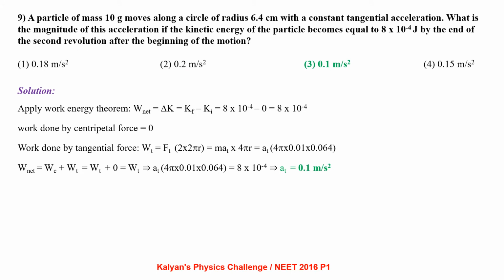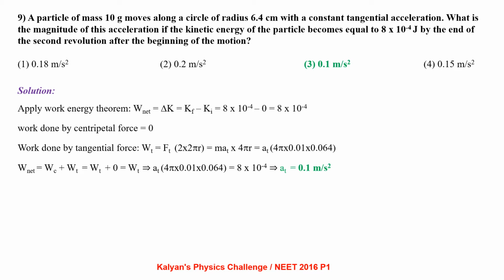A particle of mass 10 gram moving along a circle of radius 6.4 cm with a constant tangential acceleration. What is the magnitude of this acceleration if the kinetic energy of the particle becomes 8 × 10^-4 joule by the end of second revolution after beginning of the motion? Let's apply work energy theorem. W net = delta K, that is K final minus K initial, that is equal to 8 × 10^-4 joule.